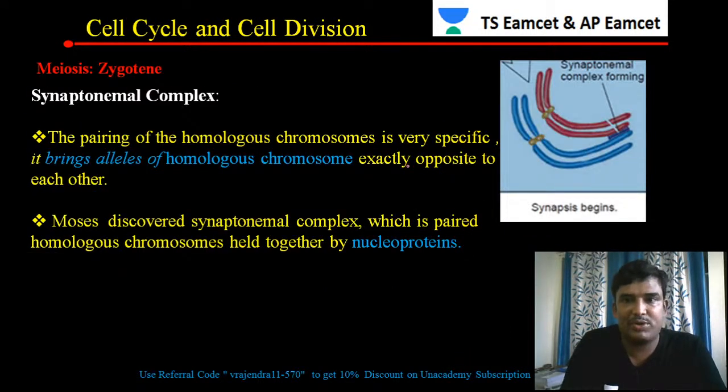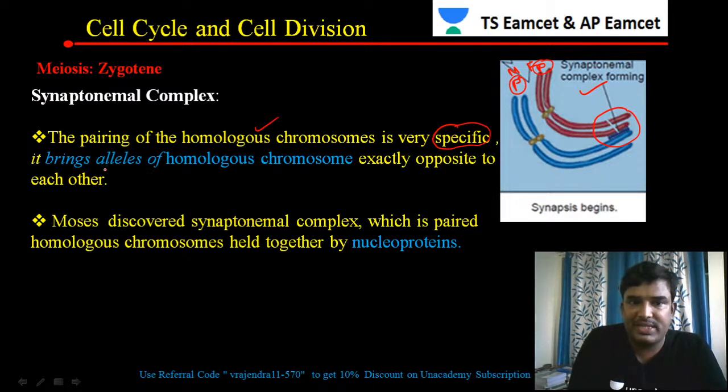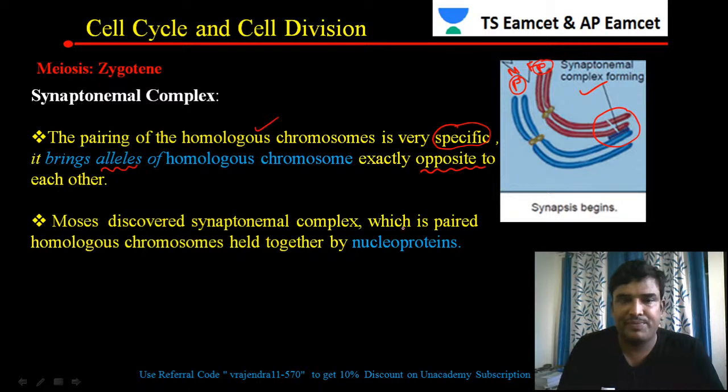So let us see the synaptonemal complex. You can see in this diagram how the synaptonemal complex forms. These are the homologous chromosomes, one from one parent and the other from the other parent, one from the mother and one from the father. What is the synaptonemal complex? The pairing of homologous chromosomes is very specific, and it brings the alleles of the homologous chromosomes exactly opposite to each other.